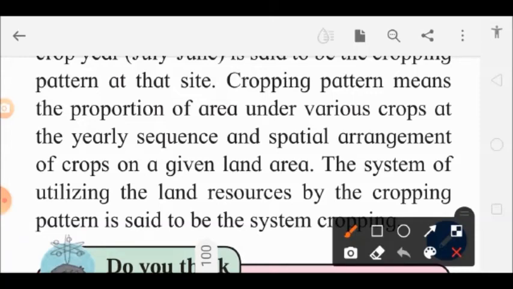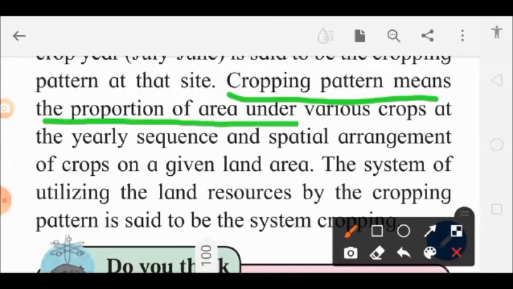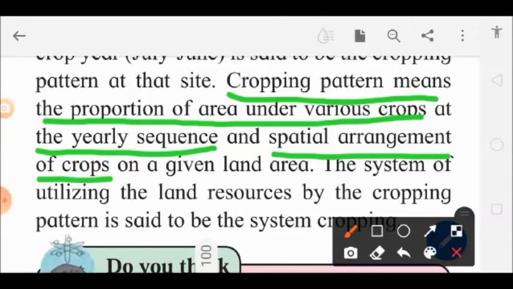Now what is the cropping pattern? Cropping pattern means the proportion of area under various crops in the yearly sequence and spatial arrangement of the crops on the given land area. Now for example, we have got 10 acres of land.